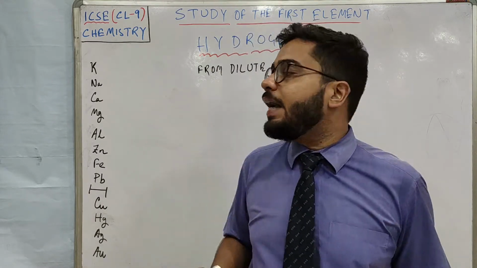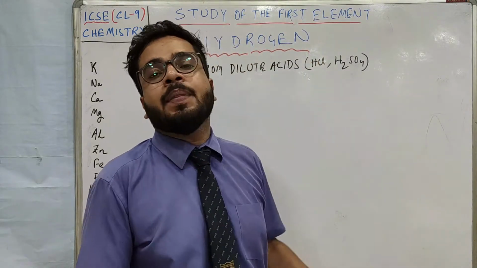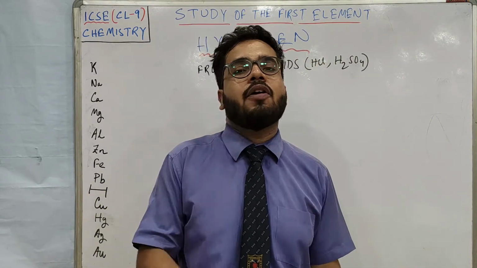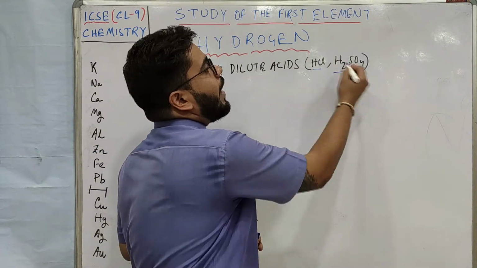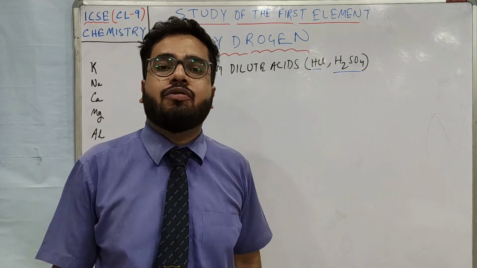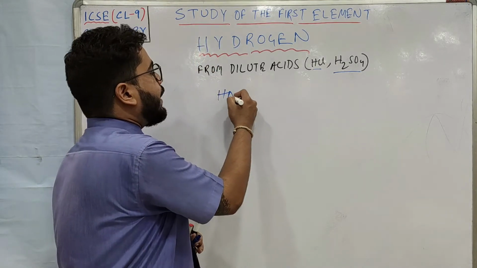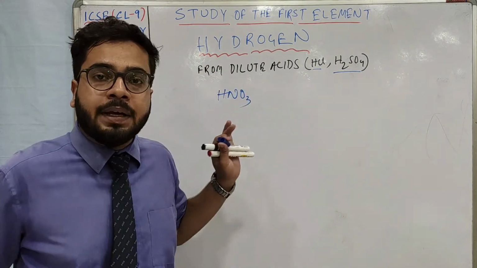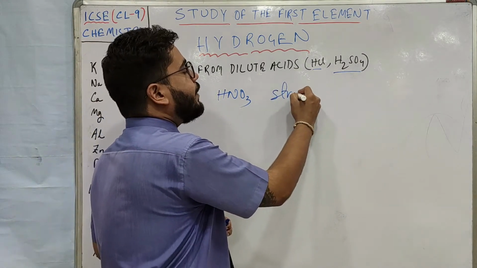Okay, but before I show you the reactions of these metals, let me clarify the choice of acid. You can see I have written only two acids, HCl and H2SO4. Please remember, we do not use dilute nitric acid because dilute nitric acid is a strong oxidizing agent.